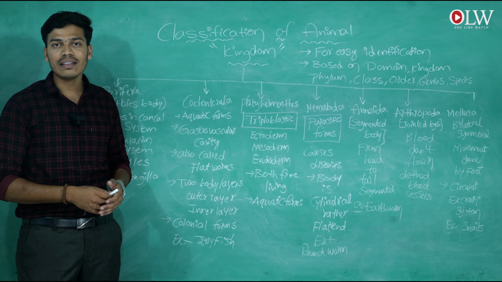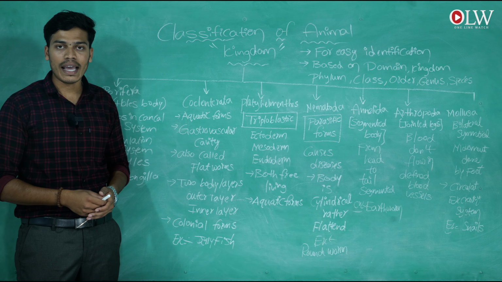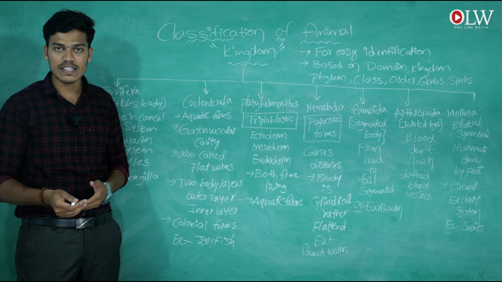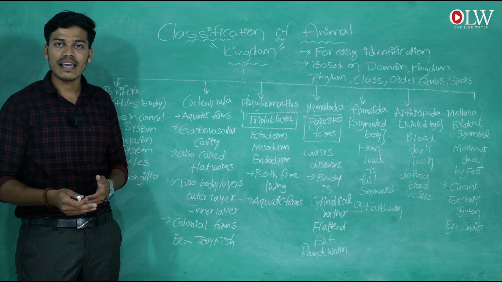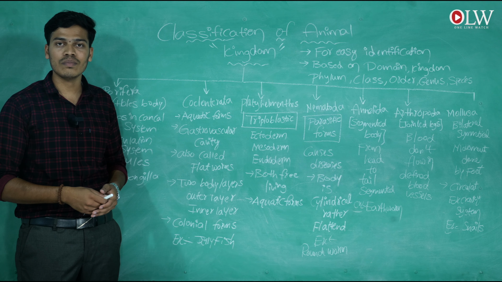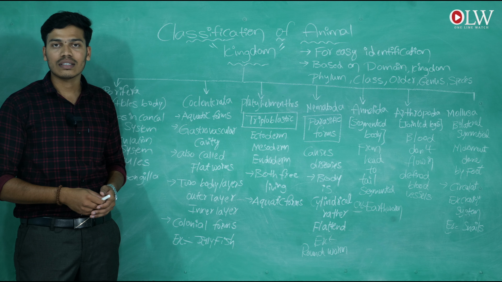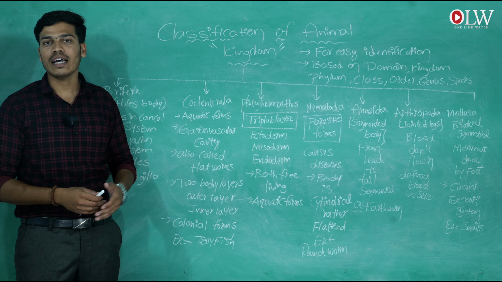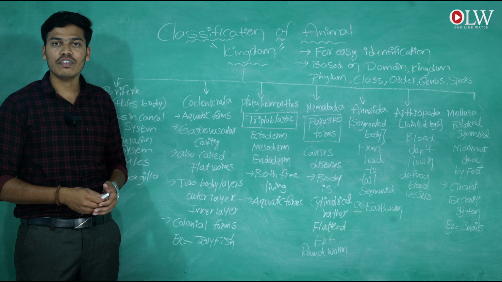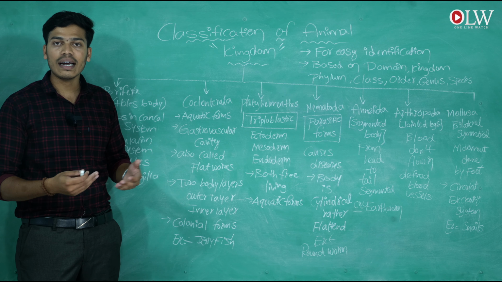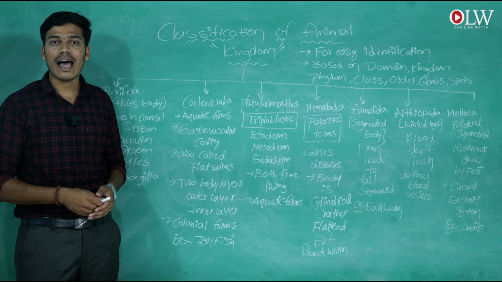They classify the animal kingdom based on the following things: domain, kingdom, phylum, class, genus and species. Based on these, the animal kingdom is classified into the following types. Before going into the classification, first we are going to know what different classes the scientists have classified in the animal kingdom.